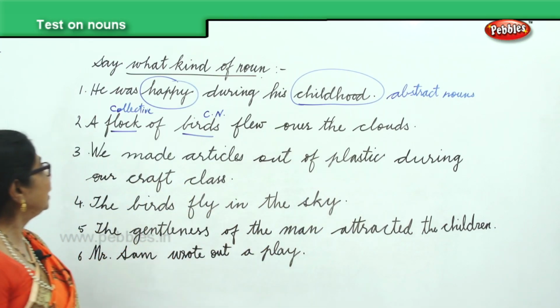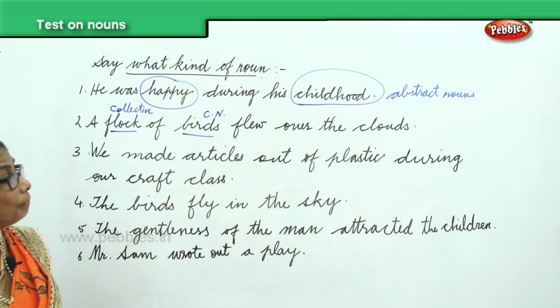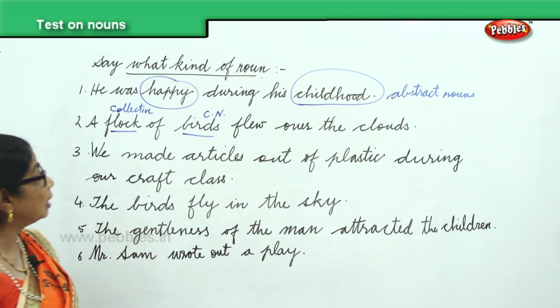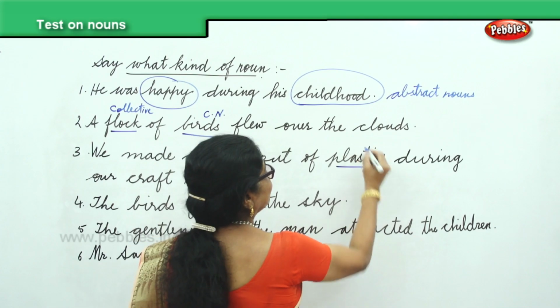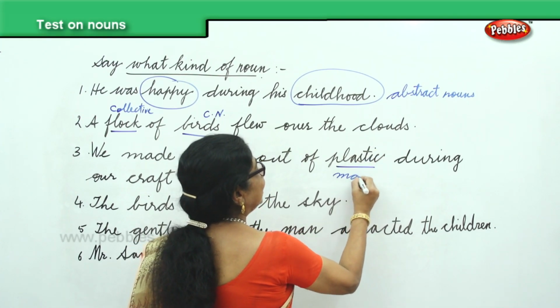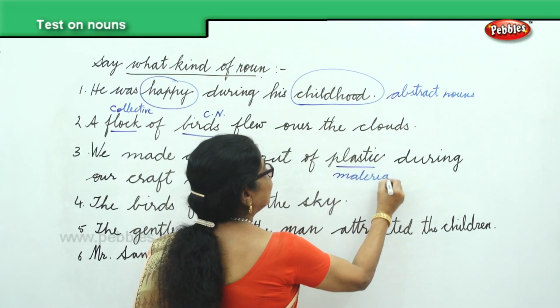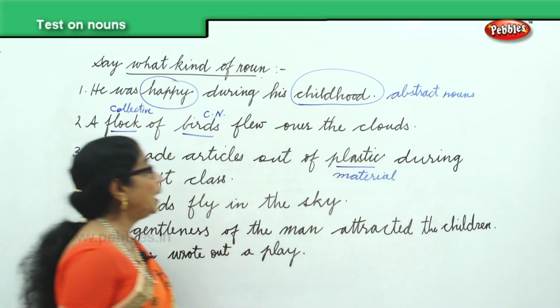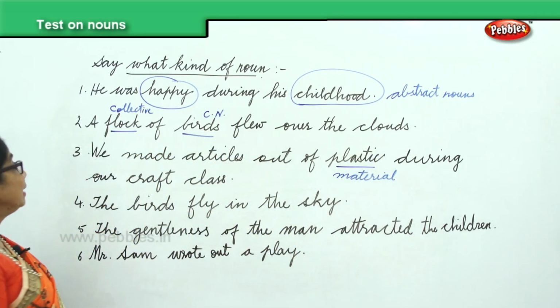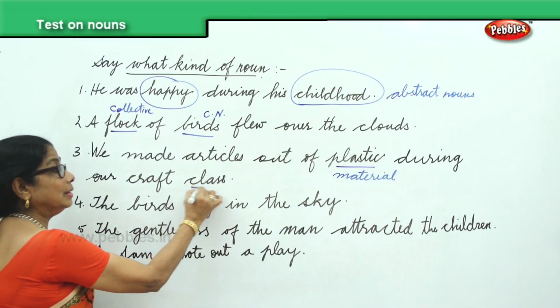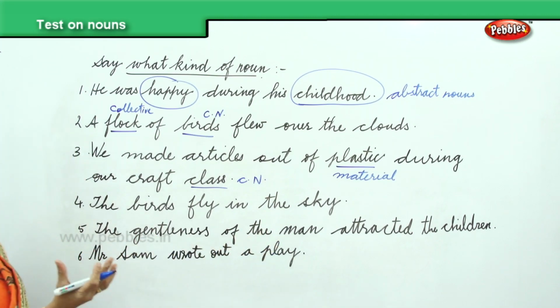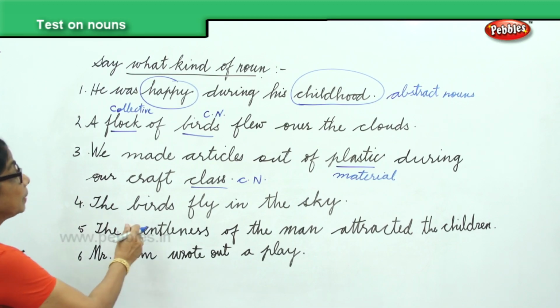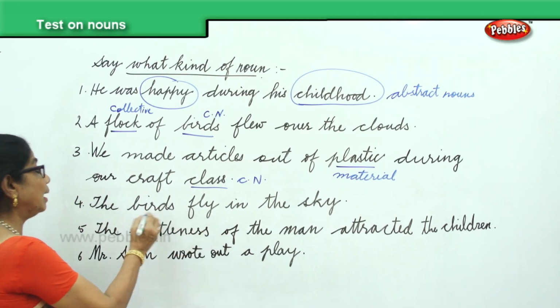Next, we made articles out of plastic during our craft class. When you say plastic, it's a material noun. But we also have here class, any class. This is a common noun. Next, the birds fly in the sky.